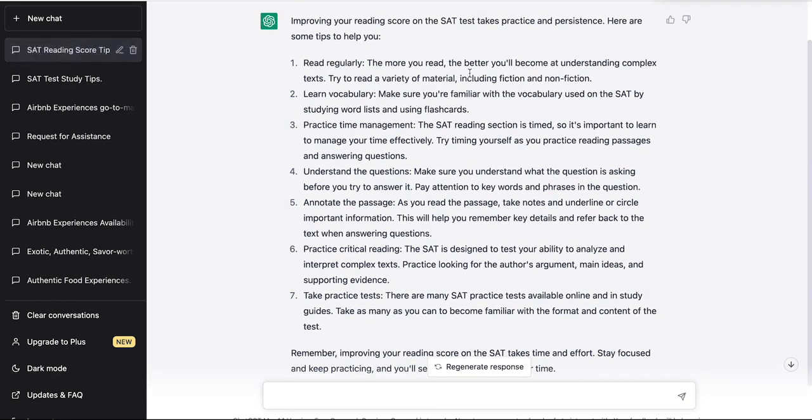I guess the only point I would add to the first advice would be, in addition to perhaps reading from a variety of materials, including fiction and nonfiction, you may also read from different times as well, right? Because the tests pull the exams from all sorts of times, from the 1600s.